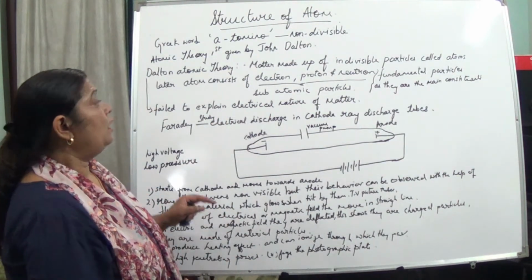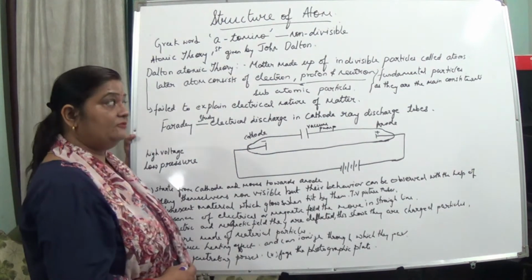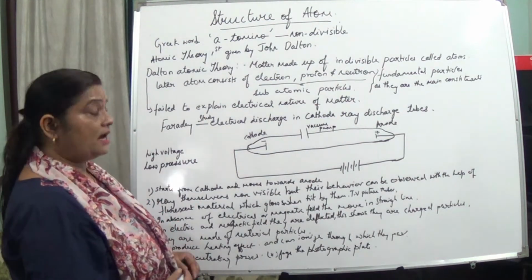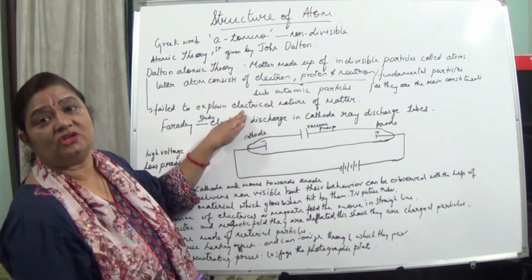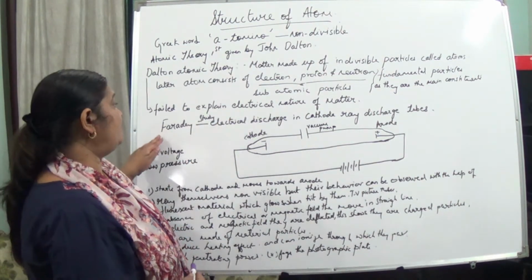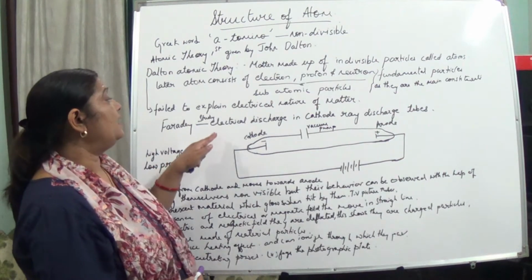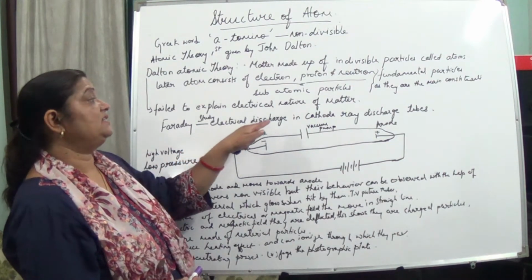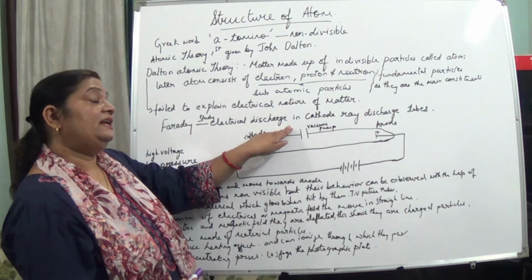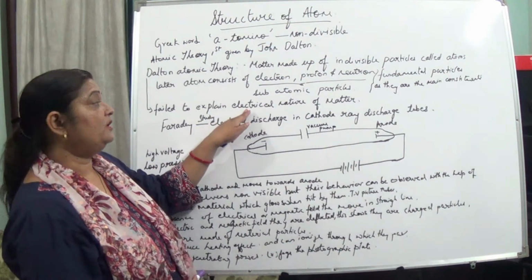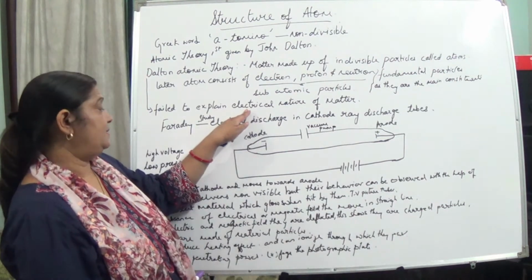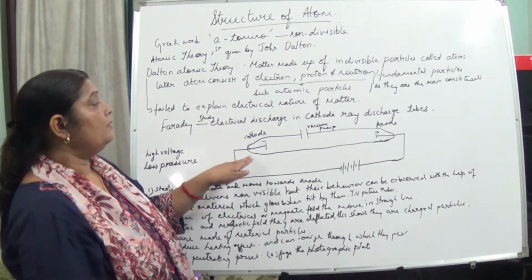So scientists came forward and started doing experiments to find out the electrical nature of matter. Faraday first studied electrical discharge in cathode ray discharge tubes in order to find out this property.